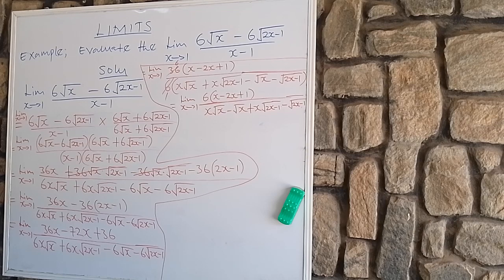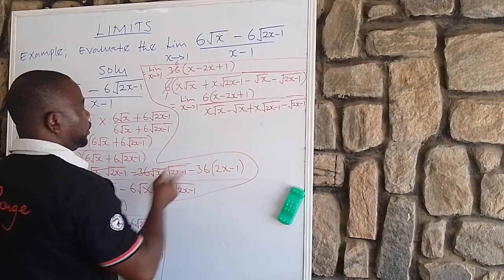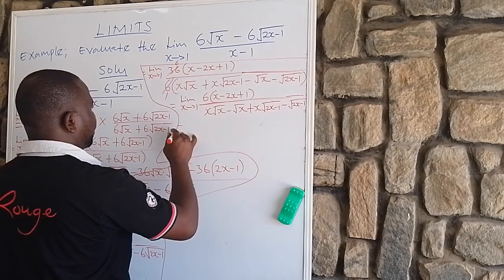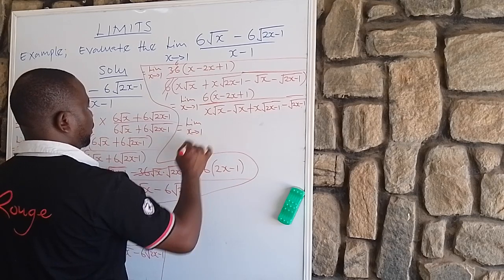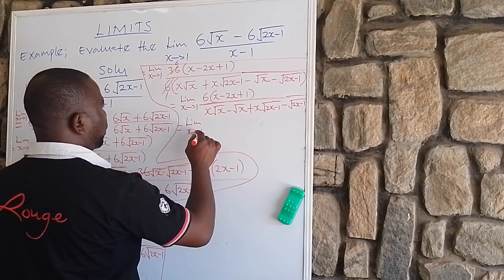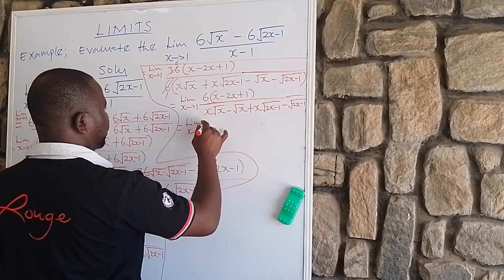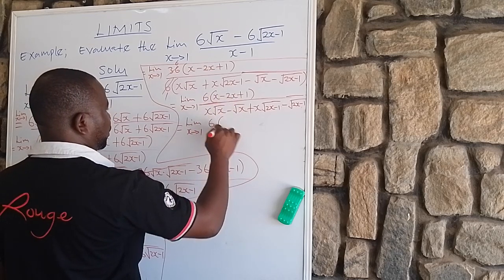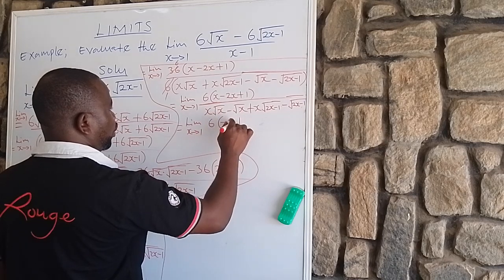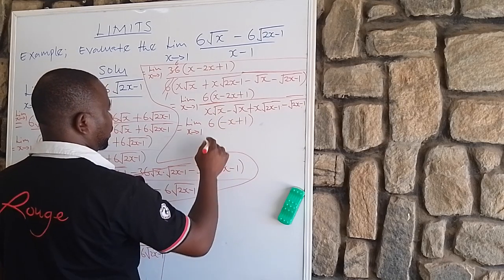So far so good. Here will now be, you can see what I'm saying, limit x tends to 1, then 6 times x minus 2x is going to give us minus x plus 1, isn't it?